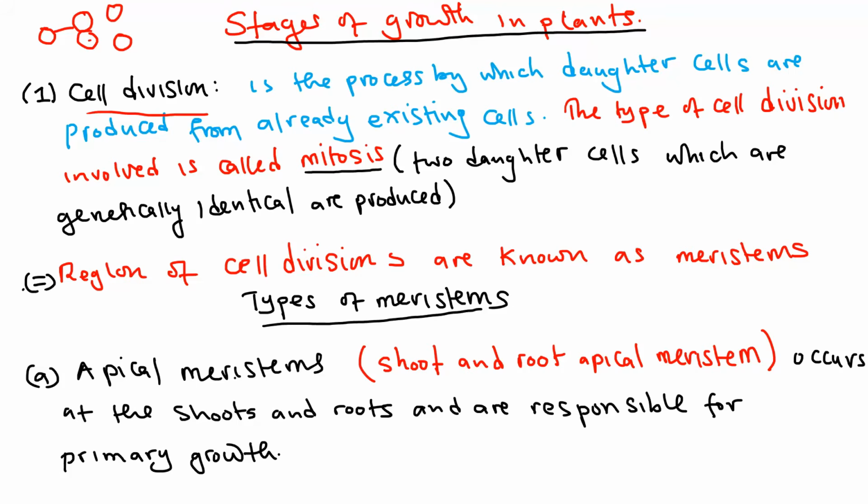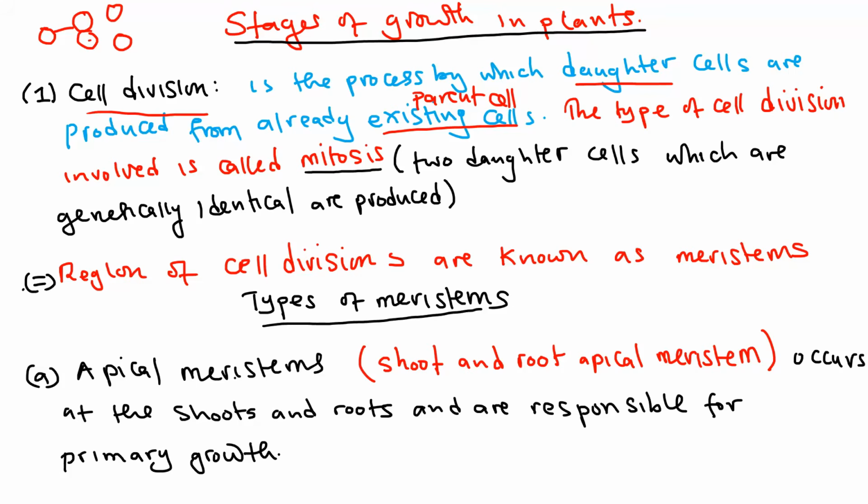So cell division is a process by which daughter cells are produced from an already existing cell. This already existing cell, we can say parent cell. So in other words, cell division is a process by which identical daughter cells, in this case, are produced from already existing cells.